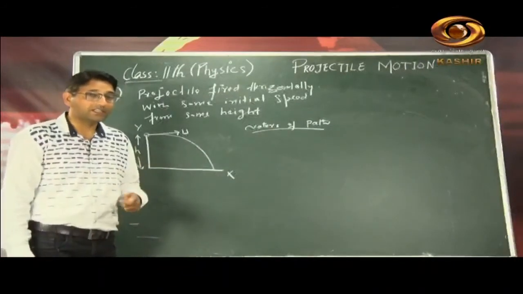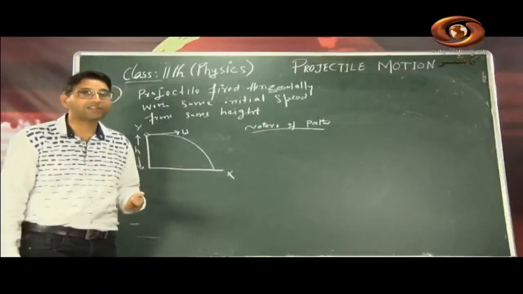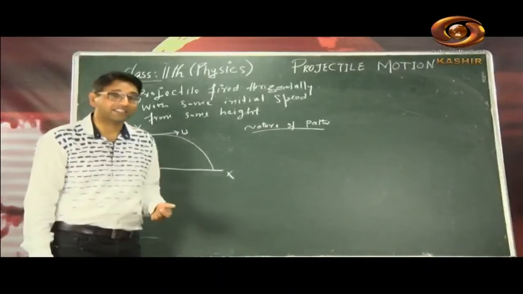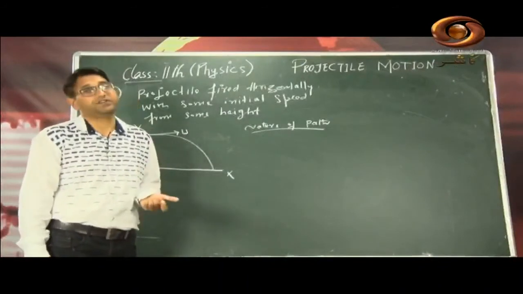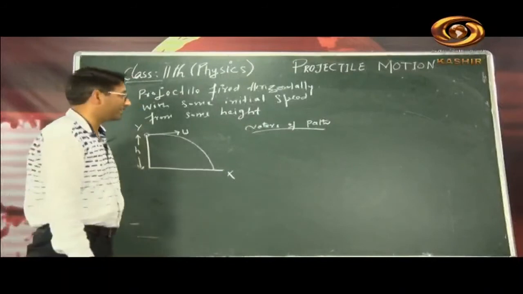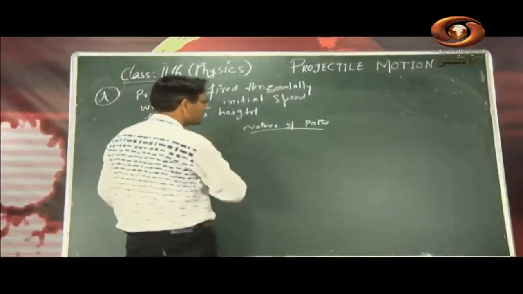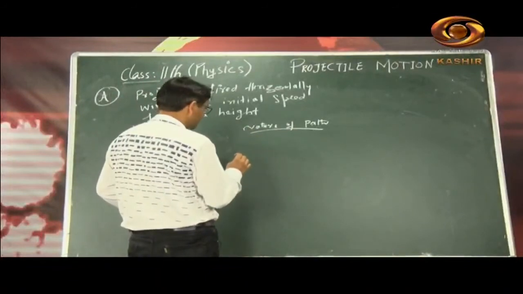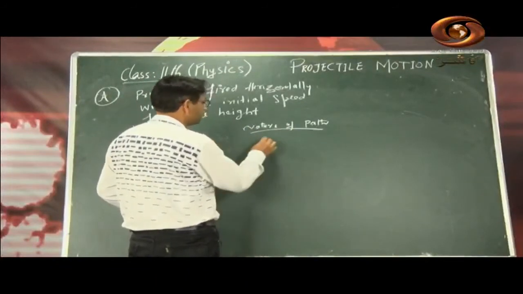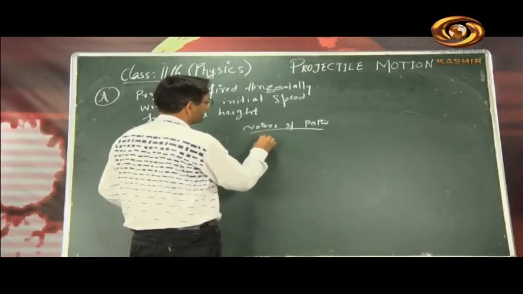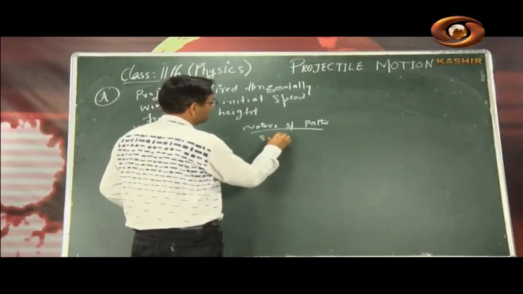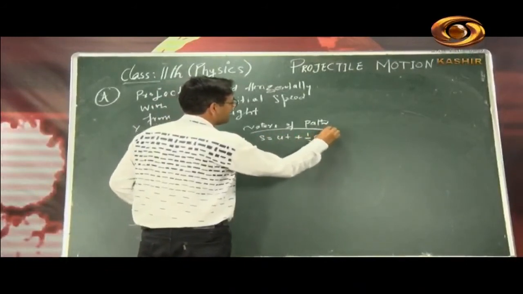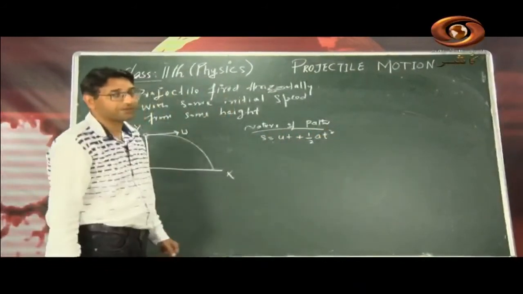So अब के बाद अगर मैं path of the projectile के बदले trajectory नाम लूँगा, you know the trajectory is the path of a projectile. तो हम देखना चाहते हैं कि the nature of a trajectory. So what is the nature of trajectory? Okay, so now let us go like this. So what we will do here, do you know that there is this displacement equation of motion, s is equal to ut plus half at square. This is the equation of motion for displacement. Everybody knows it from class 9th.